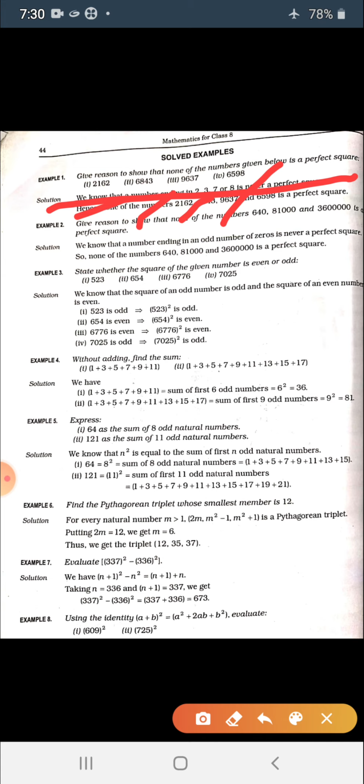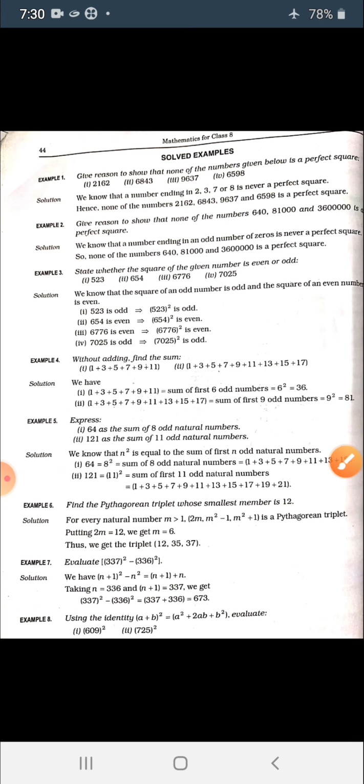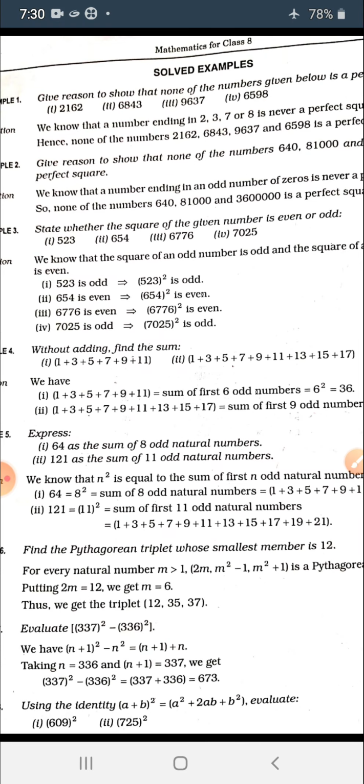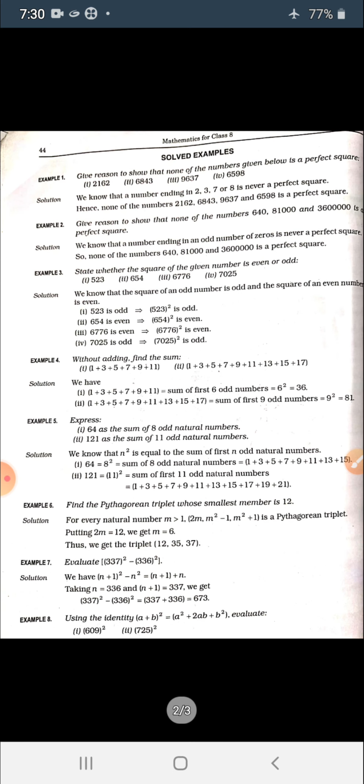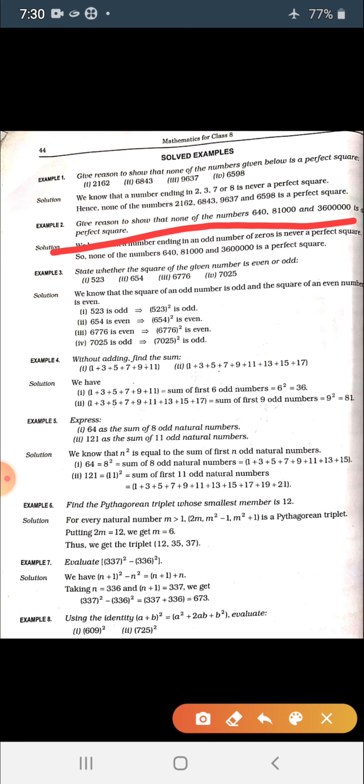So these numbers are not perfect squares. The reason you can give is just that these numbers end in 2, 3, 7 or 8, so they are not perfect squares according to the properties of perfect squares. That's it. This question is solved. Give reasons to show that none of the numbers, that is 640, 81,000 and this last one, is a perfect square number.